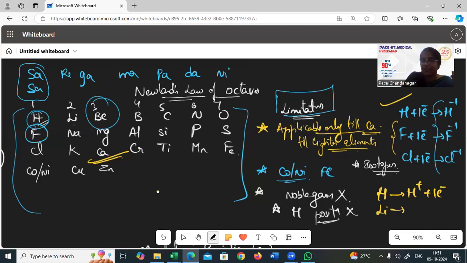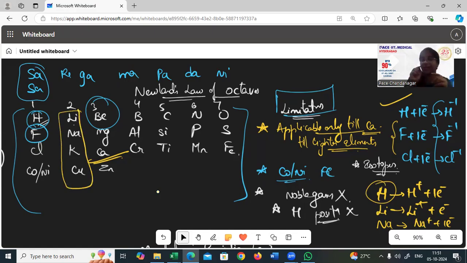Similarly, lithium leaves away 1 electron to become lithium plus, or sodium leaves 1 electron to become sodium plus, potassium plus. So hydrogen also behaves like the group of lithium, sodium, potassium. Then why is hydrogen not placed under that set? It has not been explained by him, right?